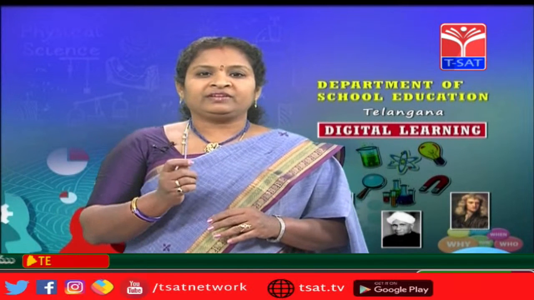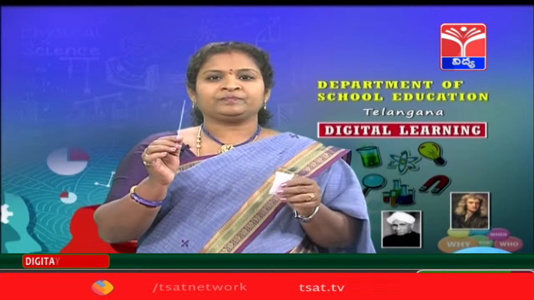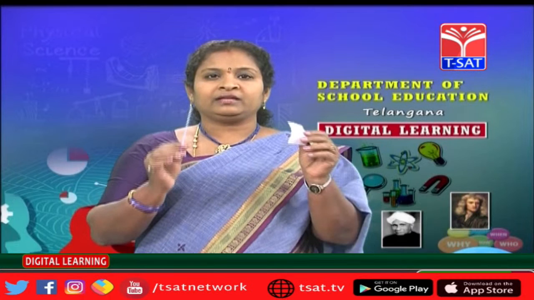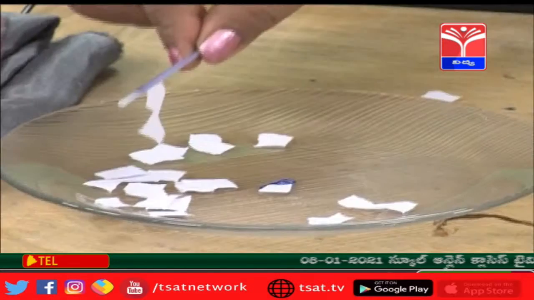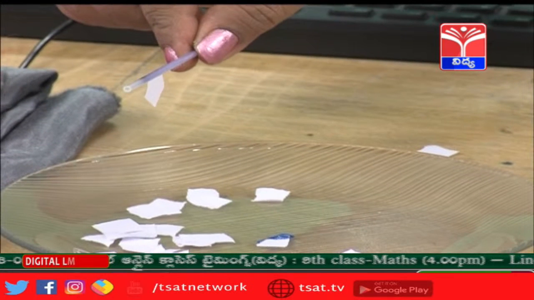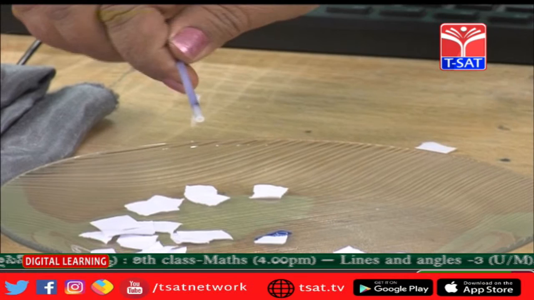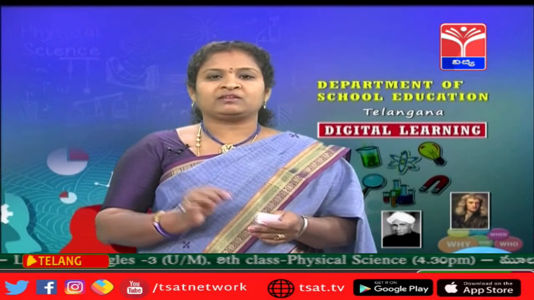So this is a refill we have taken, children. Now I have taken a plain paper. Now I am rubbing this refill with a plain paper. Now you can see when a refill was rubbed with a white paper, the refill got charged and that is why it was attracting the bits of paper.